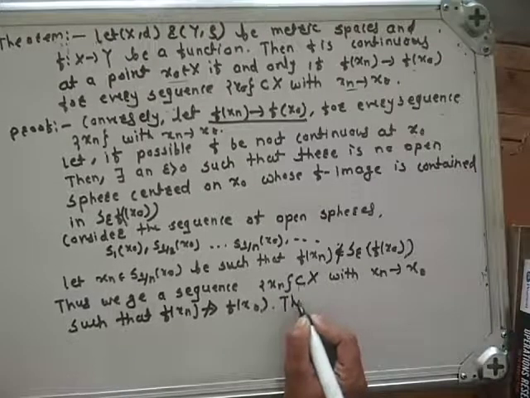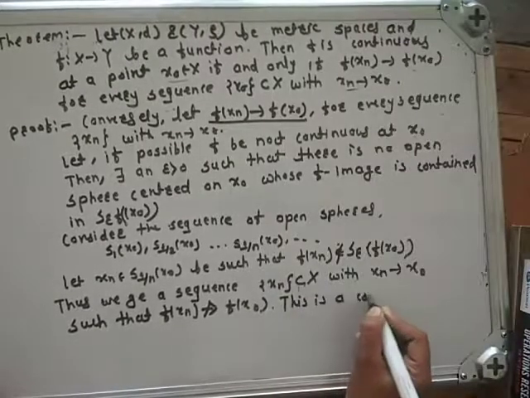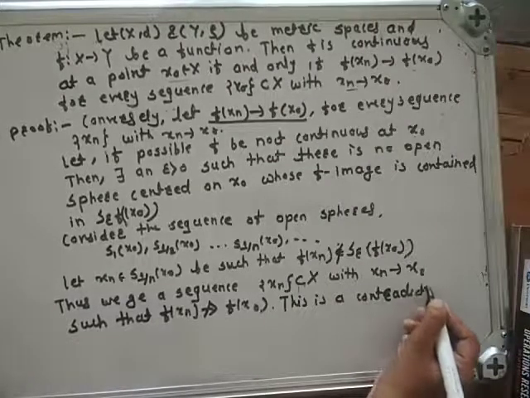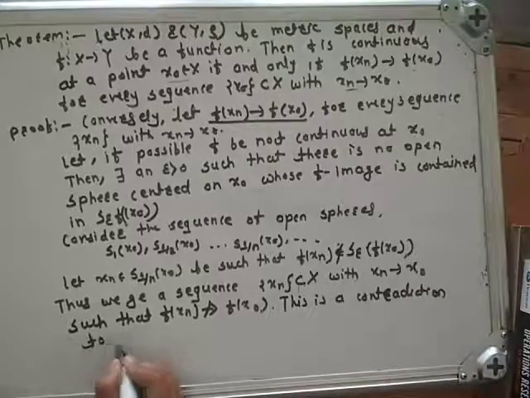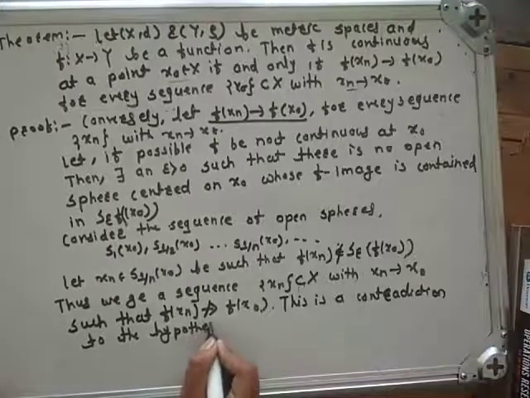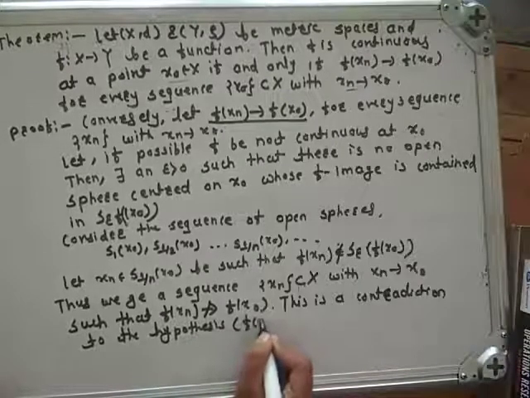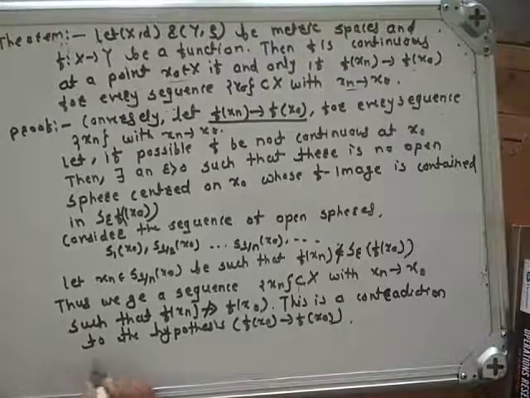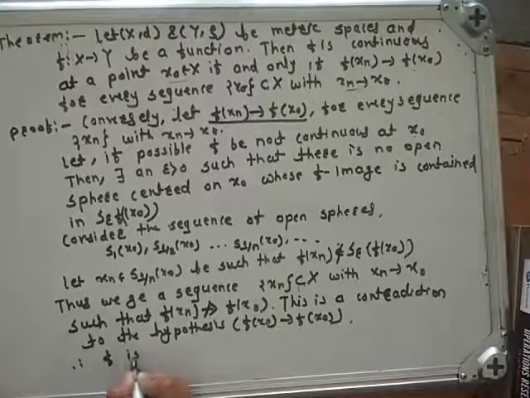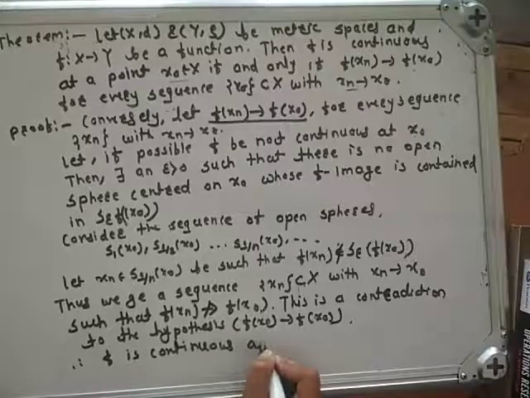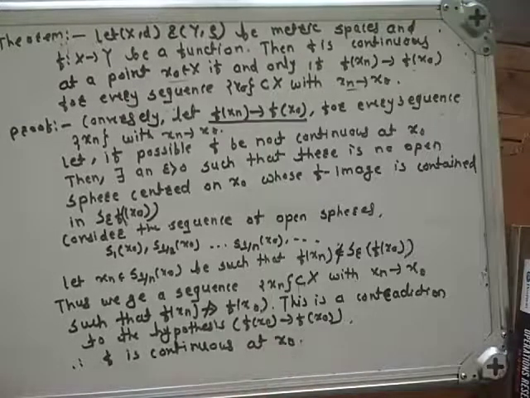This is a contradiction to the hypothesis. Hence our assumption is wrong. Therefore, f is continuous at x0. Hence, proof of theorem is completed.